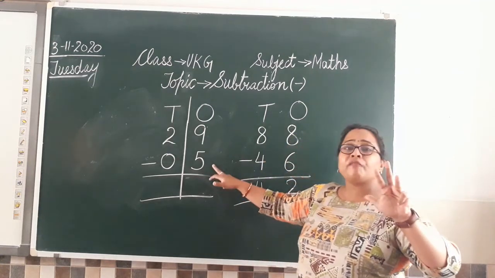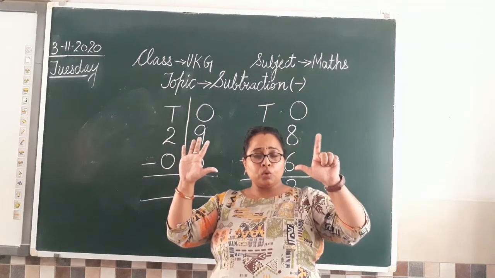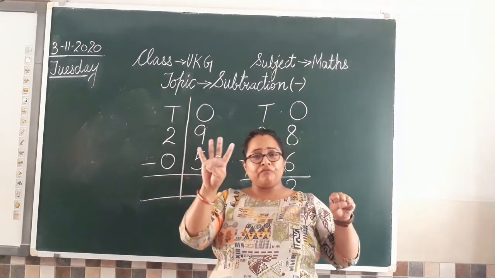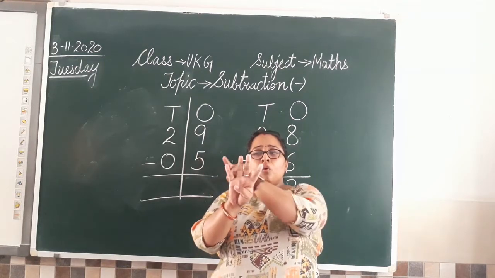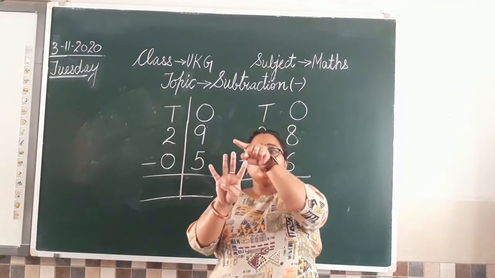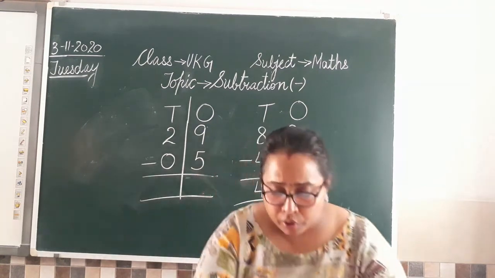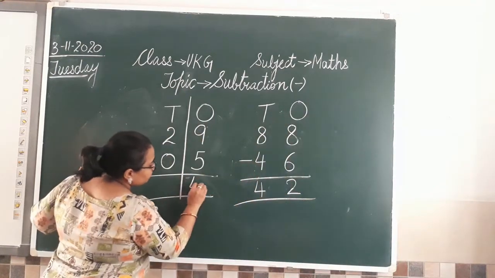Now how many we have to minus? 5. 1, 2, 3, 4, 5. 5 fingers हमने minus करी. Now count how many fingers are left. 1, 2, 3, 4. So we are left with 4. So what we are going to do? I'll write 4 here. Done.